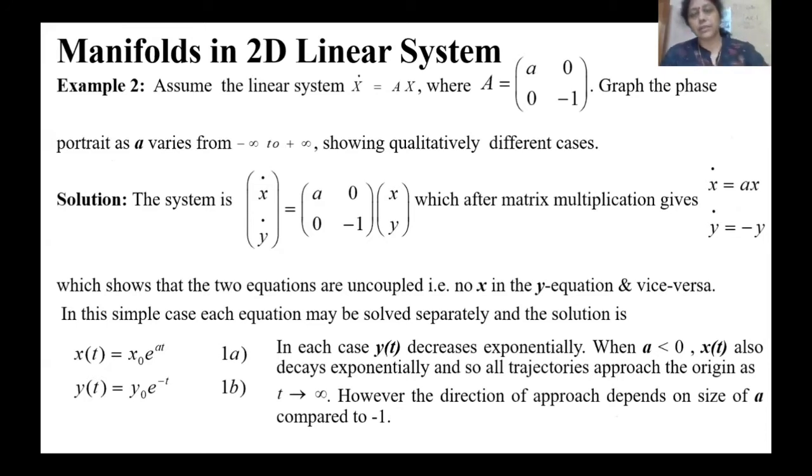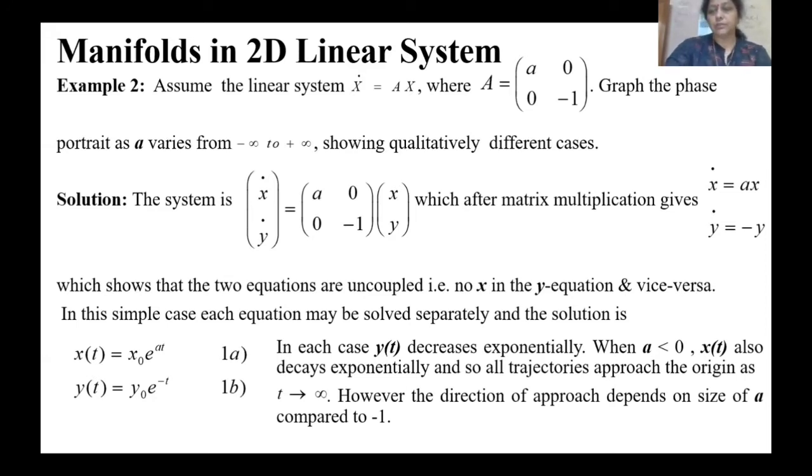Suppose we take a linear system x dot equal to Ax, where A is [a, 0; 0, -1]. If we have to portray this graph as a varies from minus infinity to infinity, then what are the different cases? So x dot, y dot equal to [a, 0; 0, -1]. This means if you write the equations, x dot equal to ax and y dot equal to minus y, which shows that both the equations are uncoupled because both are separated.